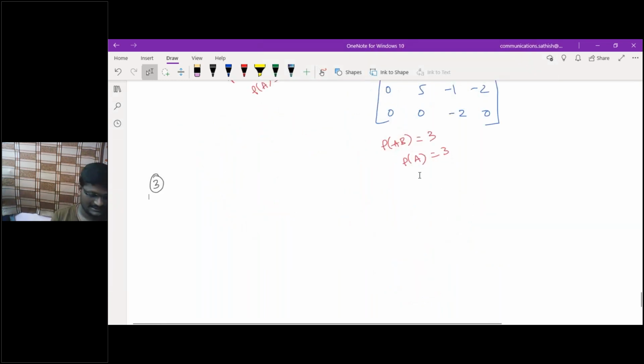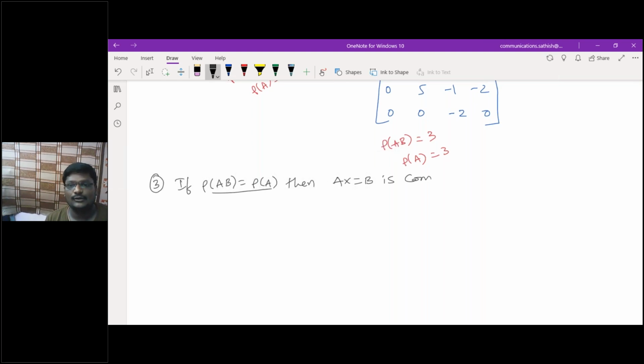Now let me take the first case. If rank of AB is equivalent to rank of A, then AX equals B is consistent. This is the first most point you have to keep in your mind.